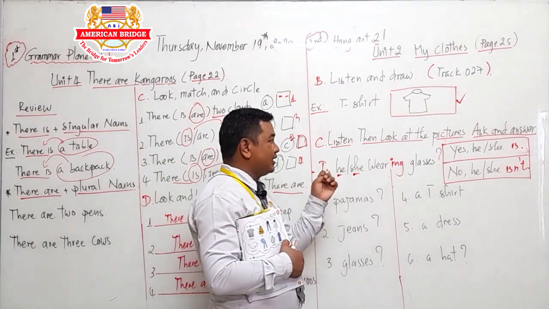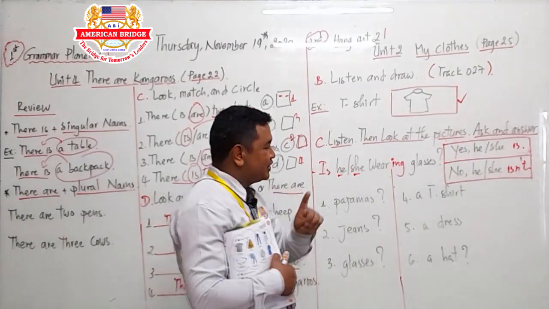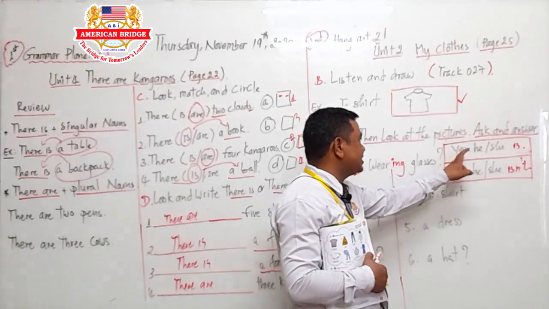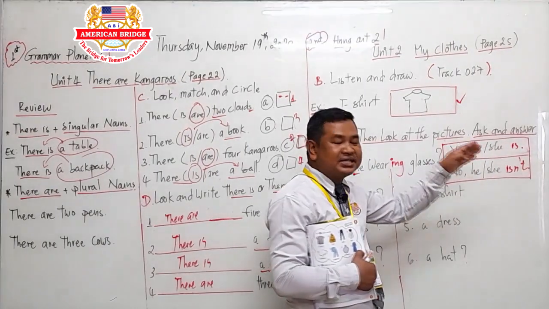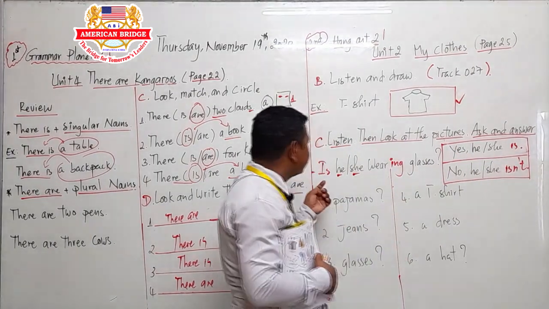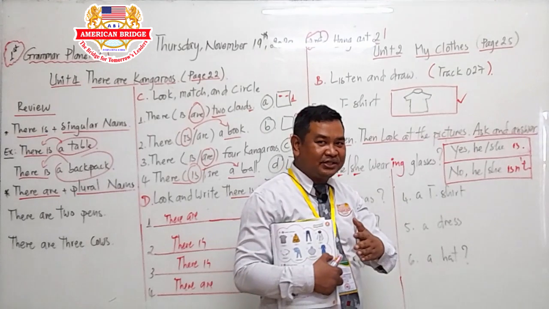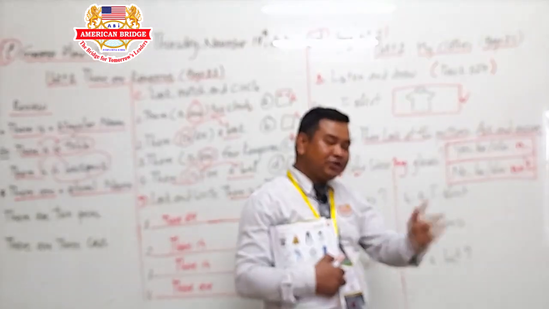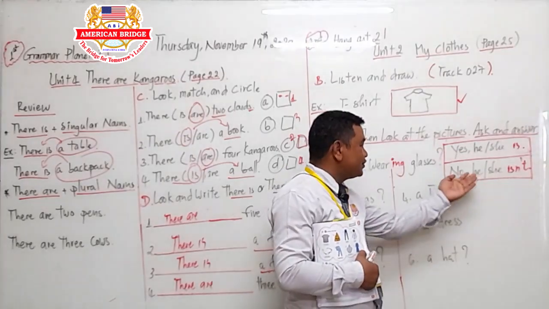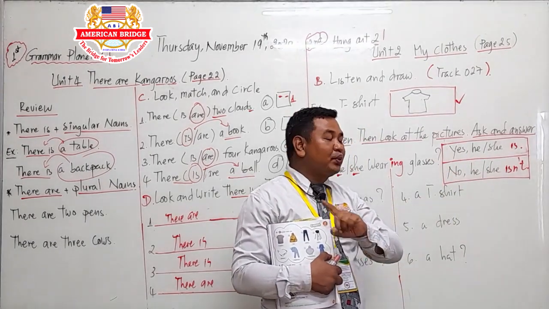So, is he or she wearing glasses? If he or she is wearing glasses, you have to say, yes, he is, or yes, she is. That means she is wearing glasses. If she or he doesn't wear glasses, you have to answer, no, he or she isn't. No, she isn't means she isn't wearing glasses.